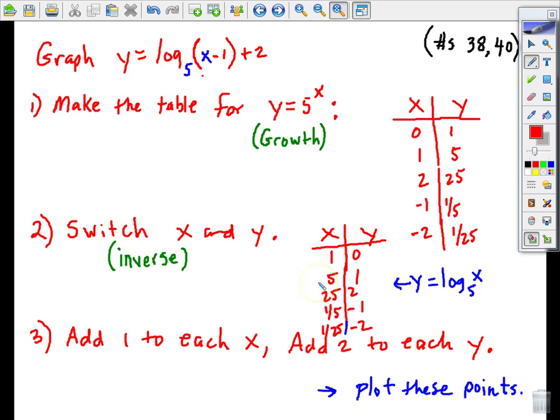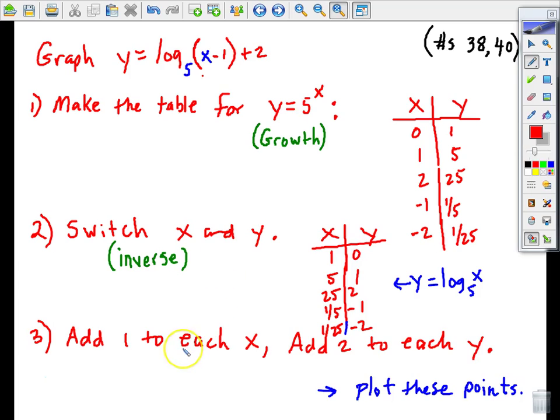So I'm not going to show it here, but does everybody see how shifting right 1 means all of these x's need to have 1 added to them? Now how do I account for the shift of 2 places up? Add 2 to the y's. And when you finish that addition, 1 to every x, 2 to every y, that's the table you're going to be graphing. You plot those 5 points.